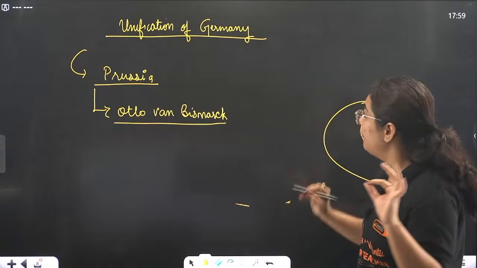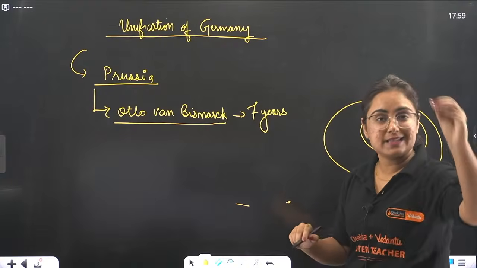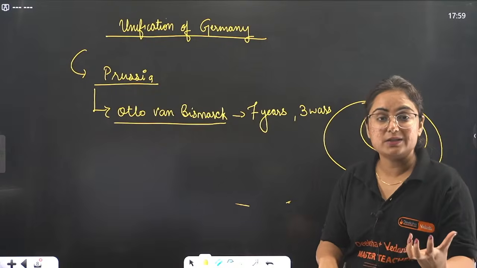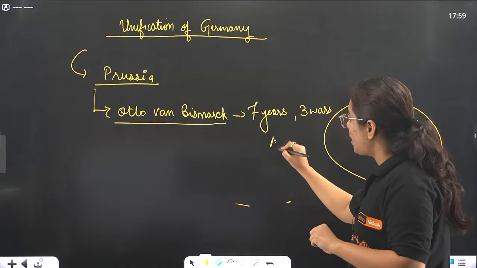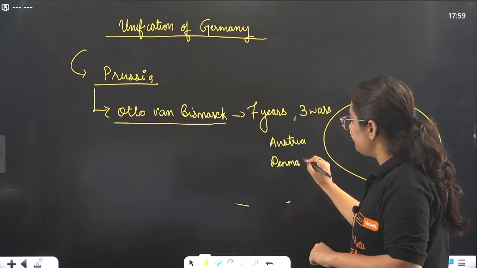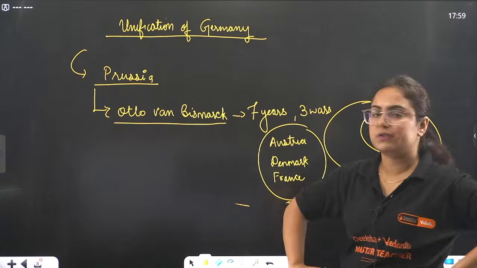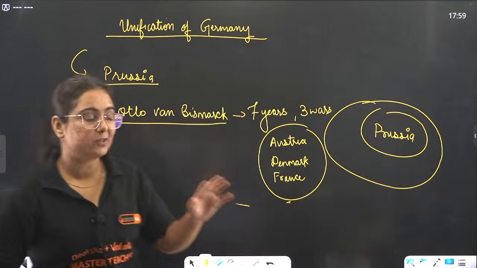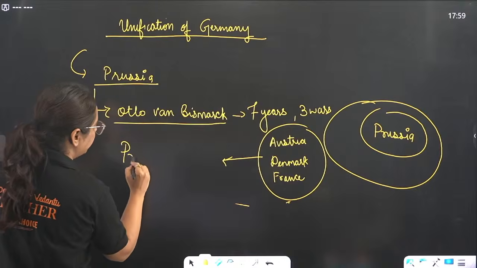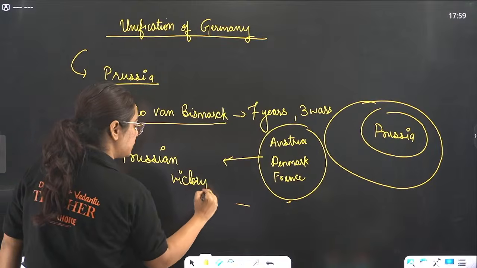The war continued for 7 years. There were 3 wars with the countries who were ruling the German confederacies: Austria, then Denmark, as well as France. After this long struggle, this long war of 7 years, it resulted in a Prussian victory.